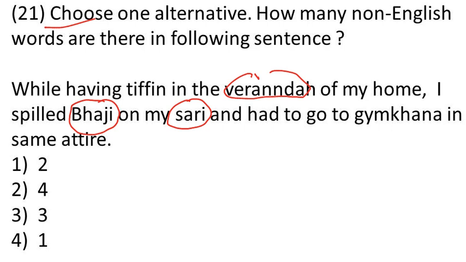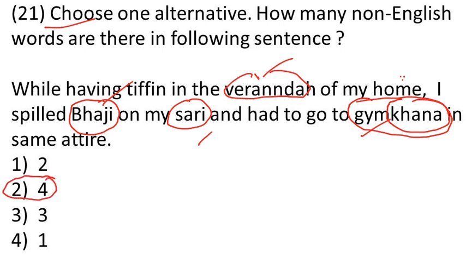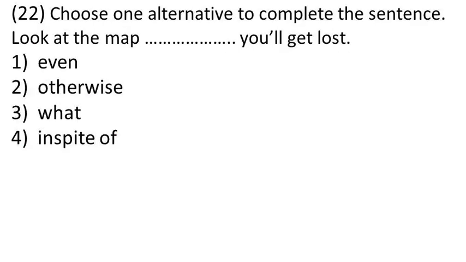And had to go to Gymkhana. Gymkhana I think is also a non-English word, because this khana, this word is non-English. In same attire. Sentence is completed. How many non-English words are there? 1, 2, 3 and 4. So where is number 4? It is given in option number 2. This is our answer.